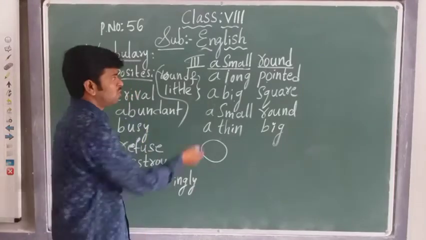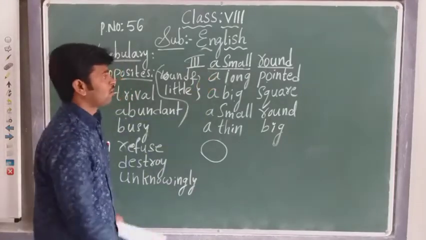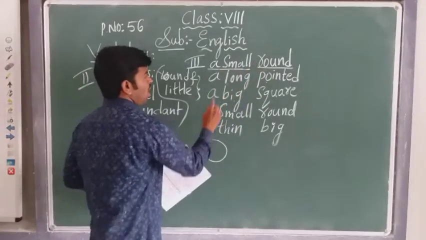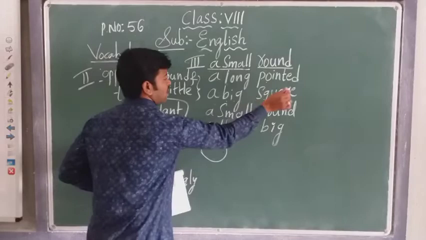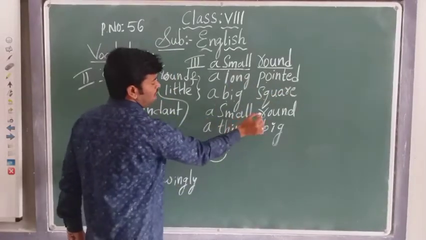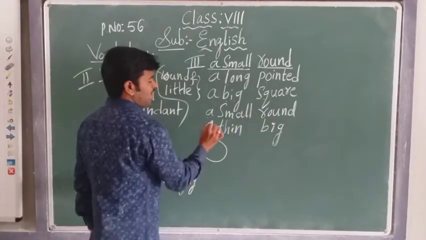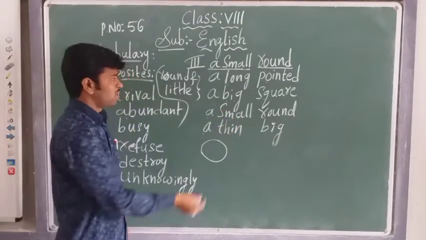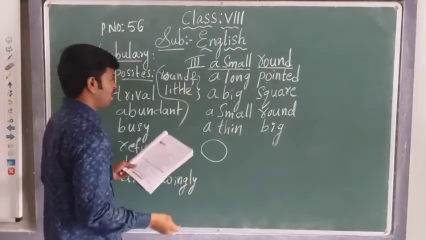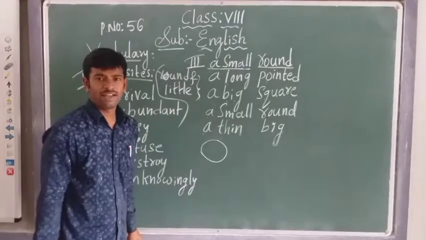Got children? So, the first one is a small, round table. A long, pointed pencil. A big, square room. A small, round chapati. A thin, big cat. Got children? So here it is our third bit from the vocabulary part.